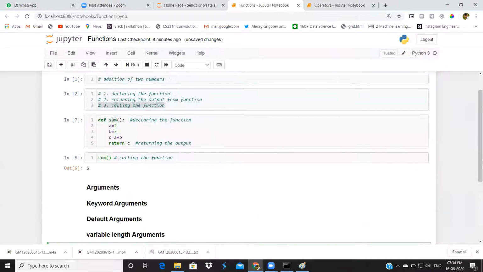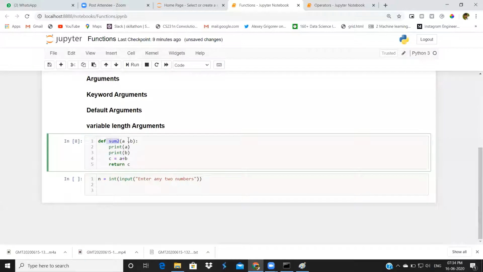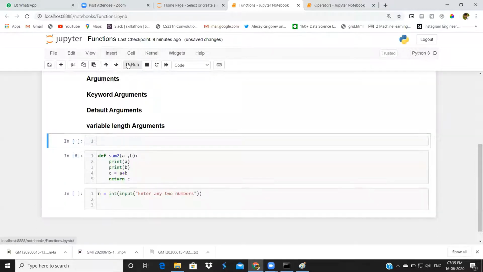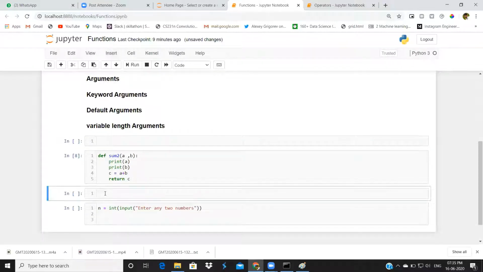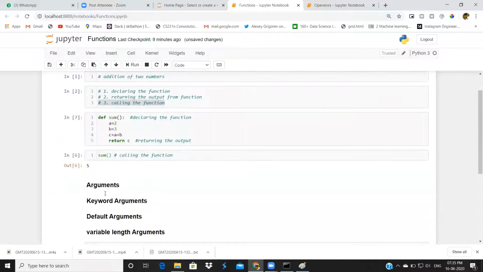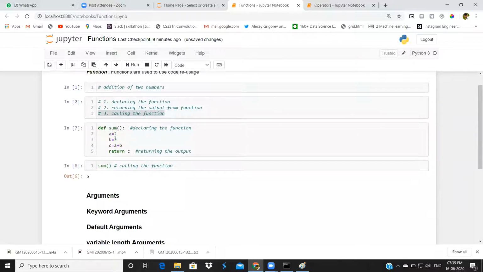Here I define the function with the name sum2. Why? Because I already defined a sum function. So I gave sum2. This function will take two arguments. If you want to call this function, then you have to specify two values inside it. From here, I will call this function sum2. Inside sum2, I can give any two numbers. Initially, we gave a and b as constant values. Whenever you execute this function, you will get 5 as a constant output.